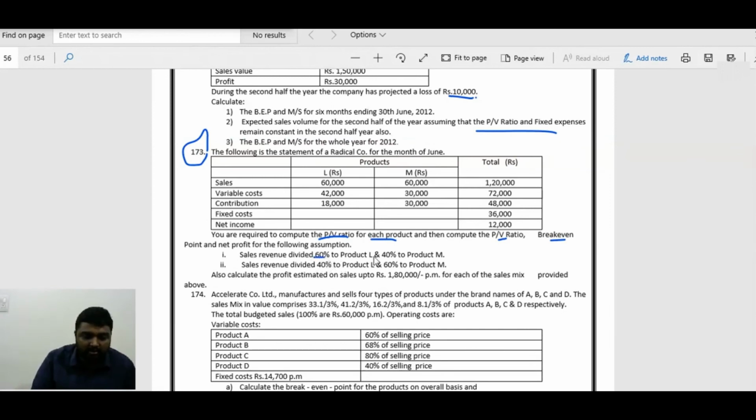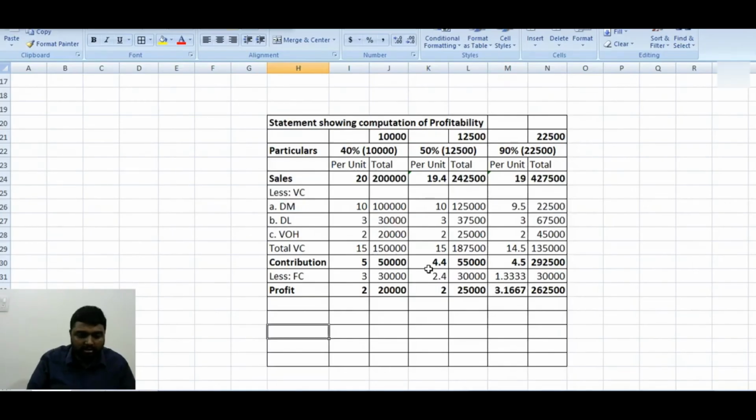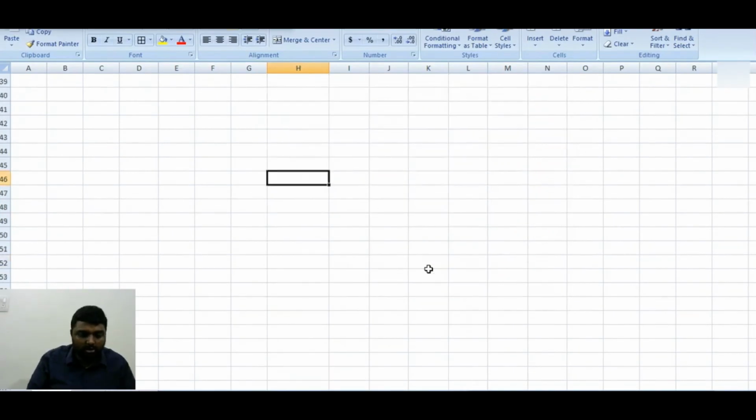Sales is divided between 60 and 40 percent. Then the reverse, 40 and 60 percent. Are you ready? So very easy. In 2 minutes we will be able to finish it off.